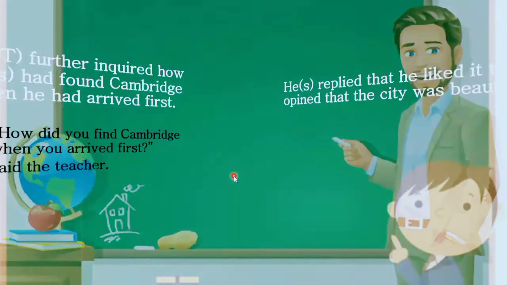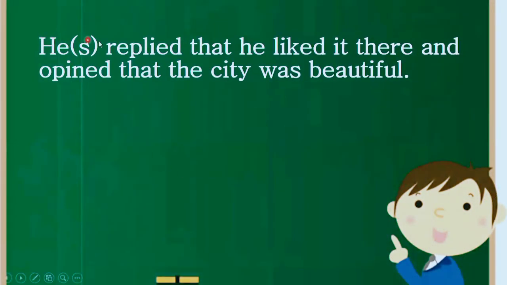In reply, the student said, he replied that he liked it there and opined that the city was beautiful. Opined means to give opinion. According to his opinion, the city was beautiful. When we are placing our own opinion, then we use this term. So he replied that. So instead of he replied that, we should use only he said. And then he liked it.